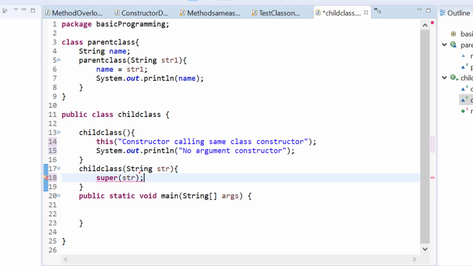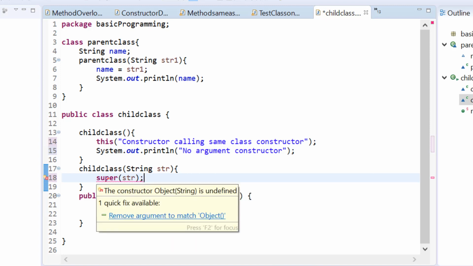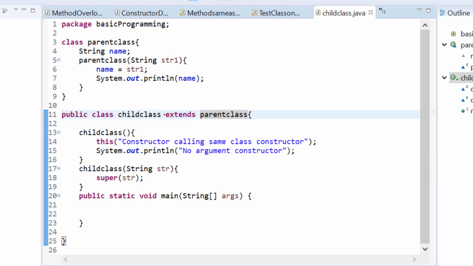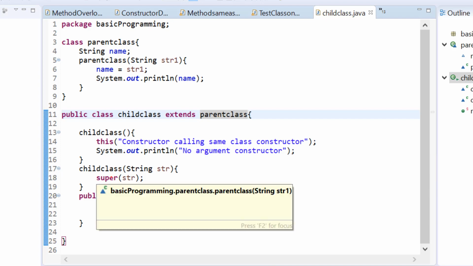I will pass whatever value I am getting here to the super method. But it is giving an error saying the constructor Object of string is undefined. This is because we haven't specified that this child class is a child class of the parent class. So we have to use extends parent class. Now if we save this one, the error goes away.